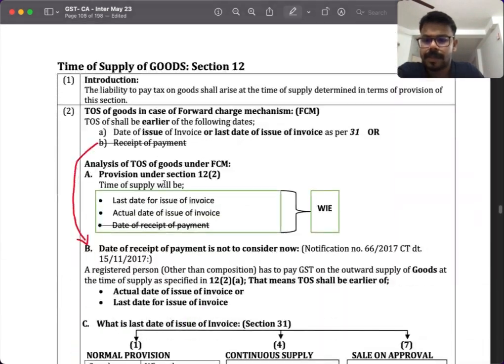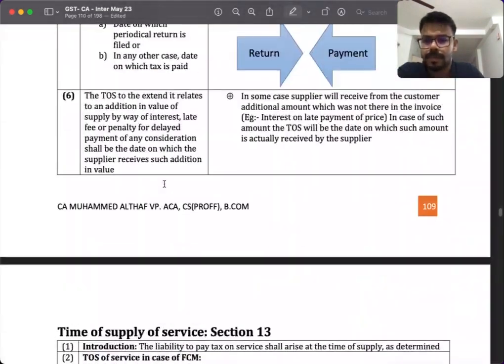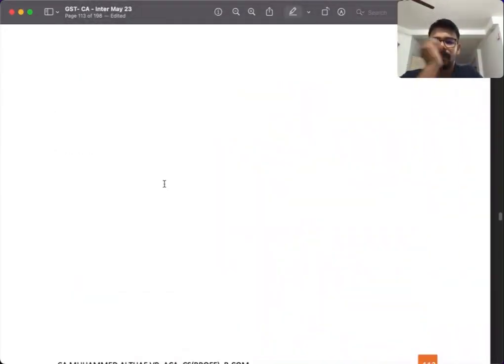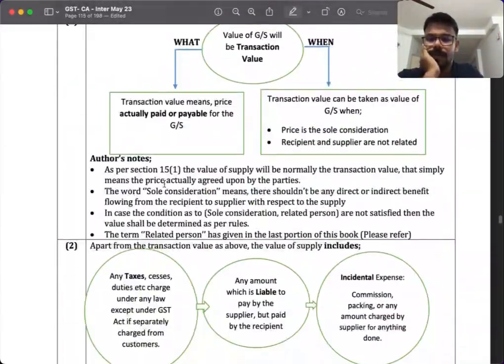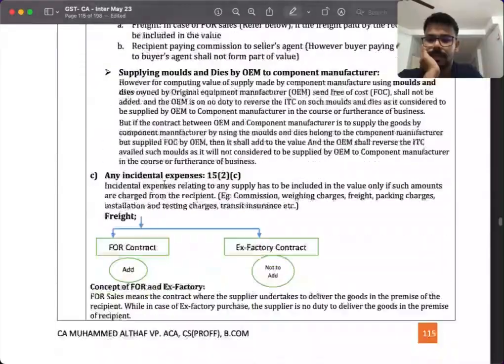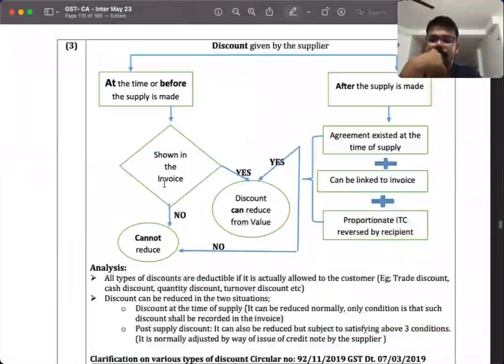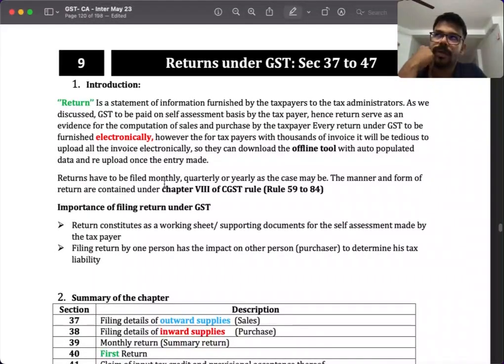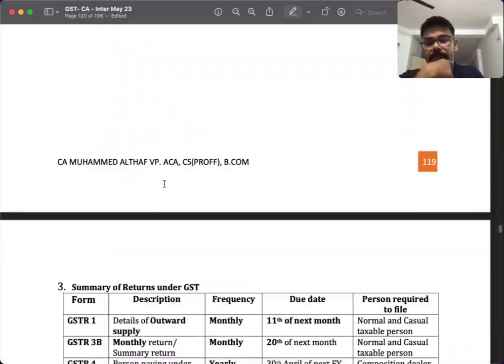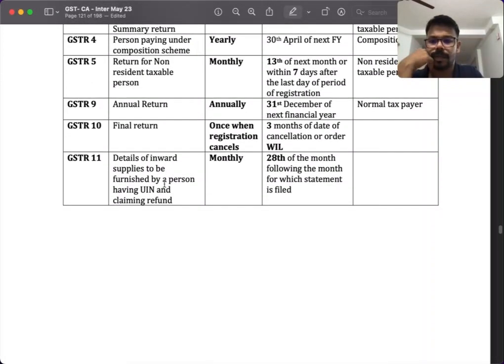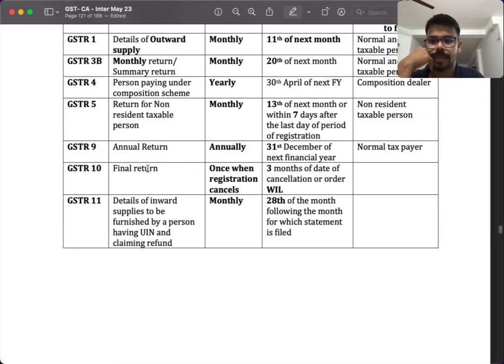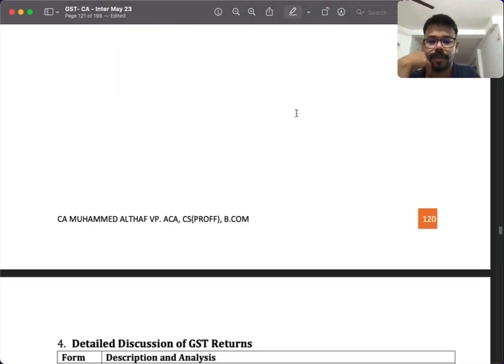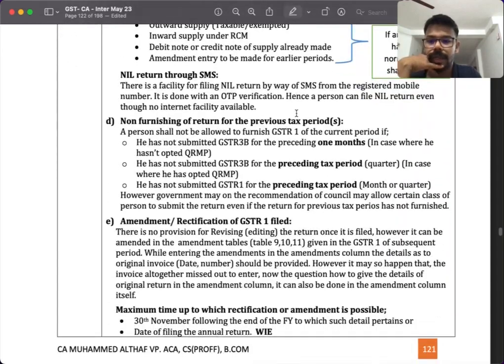In the time of supply, we don't have any amendments. And in the value of supply, we got amendments, I think. I don't know. In this value of supply also, we haven't any amendments. In the final also we don't have. In the returns chapter, we have small amendments. This one they made 13th; previously it was 20th. They made it the 13th for the NRTP return. And this one is an amendment.